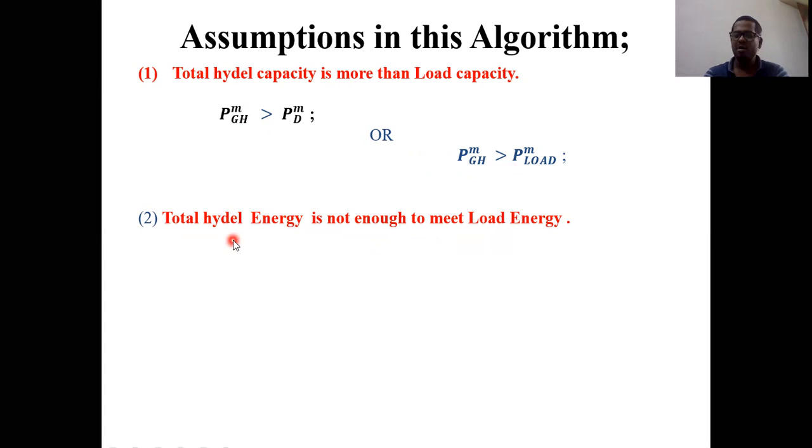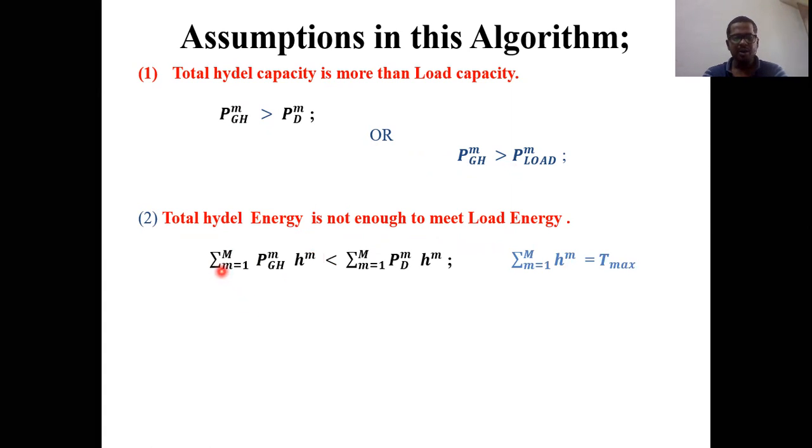This is also a very, very important assumption. Whatever the total hydel energy is, it is unable to meet the load energy. How can you represent it mathematically? Sigma, small m equals 1 to capital M, PCHM times HM. This is the energy of the hydel power plant. So what is the difference between the first one and the second one? When we are talking about capacity, it is purely a power rating. The power rating of the hydel is more than the load power. That is the first assumption.